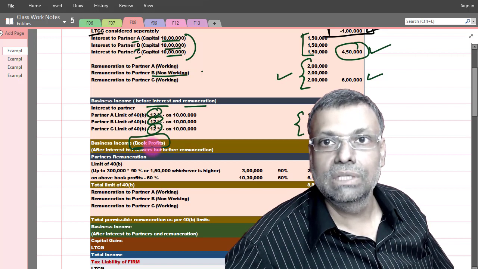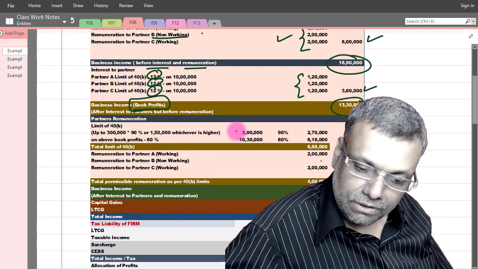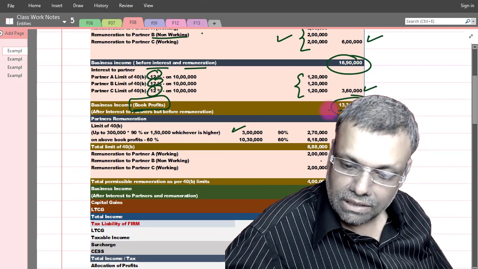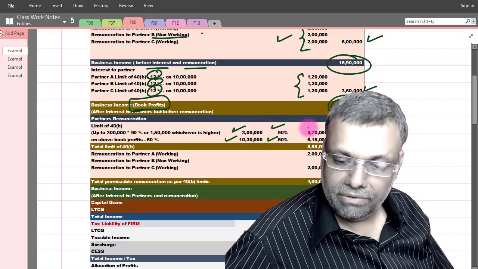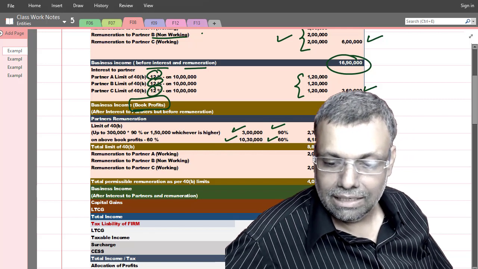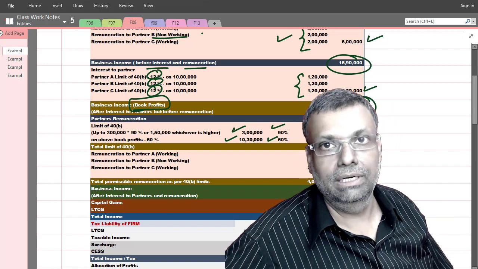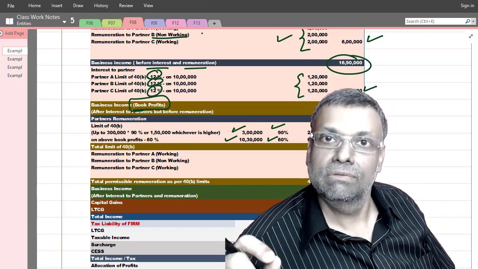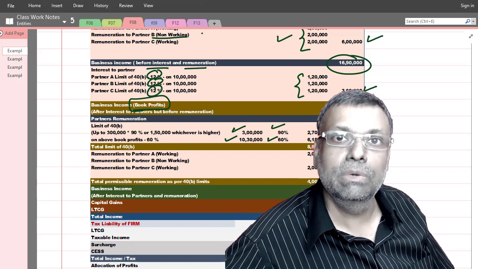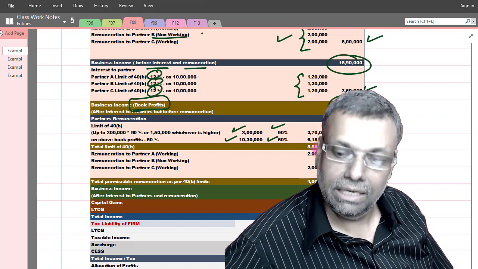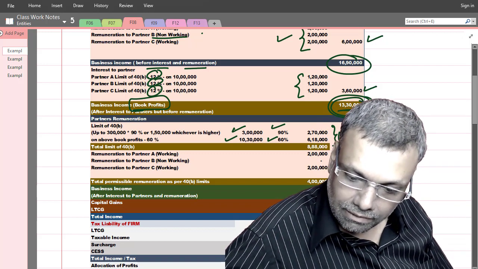So in the business income chapter, remuneration adjustment is now the last adjustment. On the first 3 lakh of the book profit, out of 13 lakh 30,000, I take 90%. Above that I will take 60%. I'll do the multiplication and get an answer of some 8 lakhs and an odd figure. This is my overall limit for all the partners for the entire year taken together. I repeat, this is the aggregate limit for all the partners for the entire year taken together. So 8 lakhs and odd is my limit.